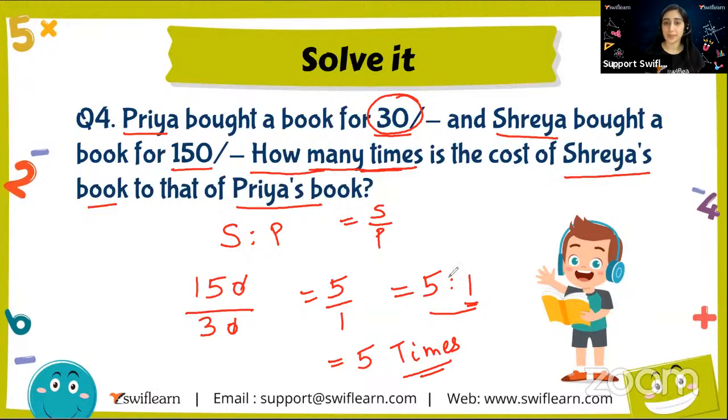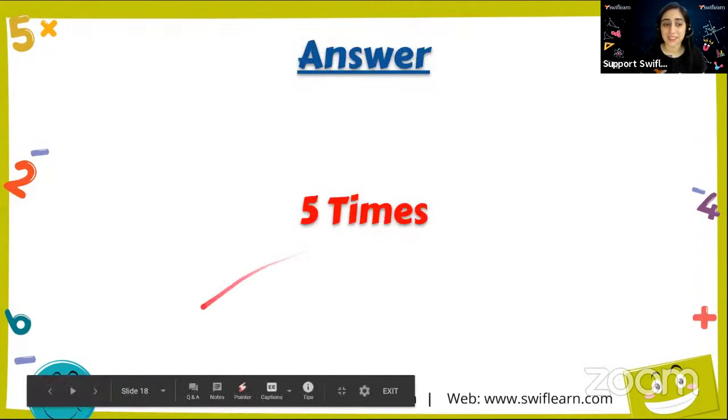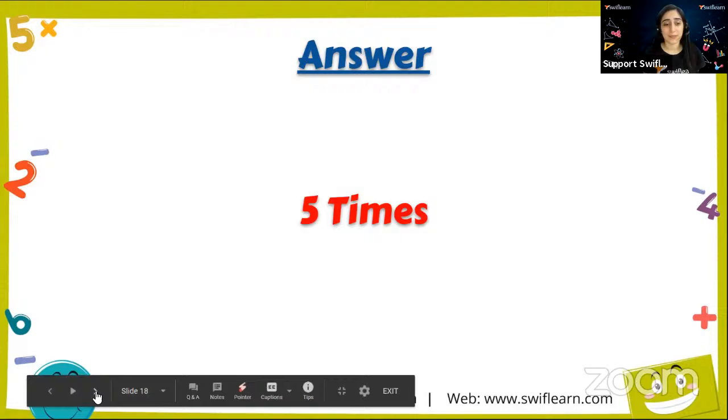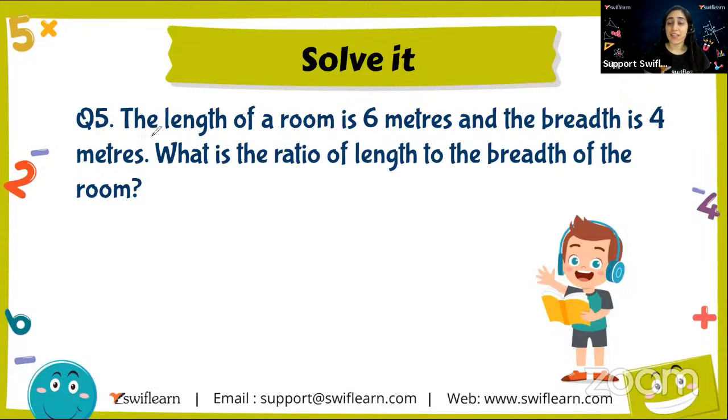Clear? Okay. Now, let's see. Have we got the right answer? Yes, we got the right answer. Finally, we were able to know our mistake, find the right numbers and solve it. Okay, so moving on to the next question. It says, the length of the room is 6 meters, and the breadth is 4 meters.